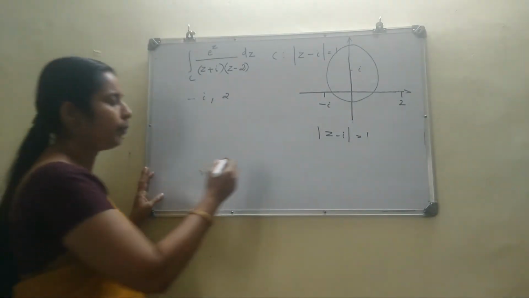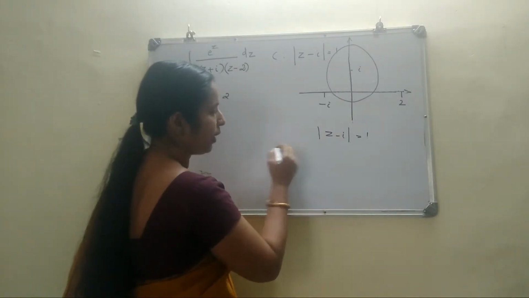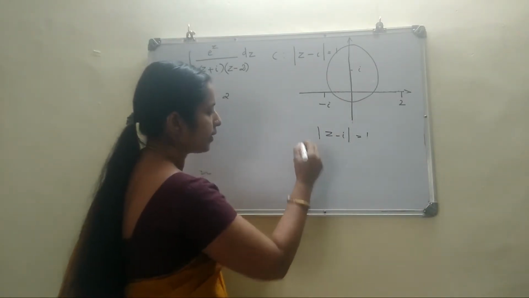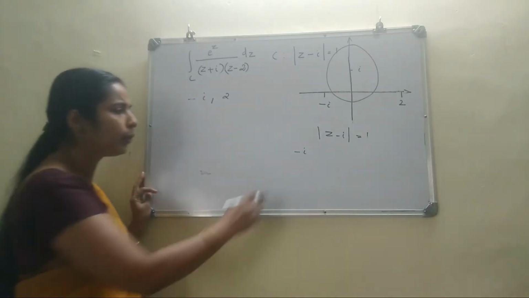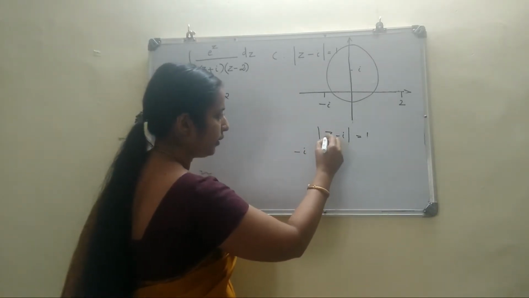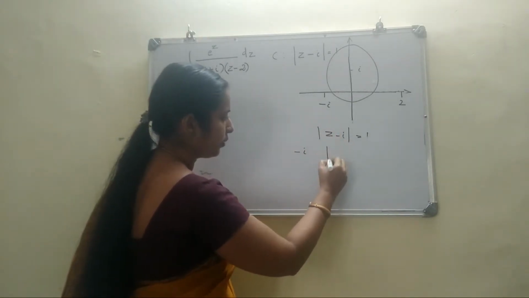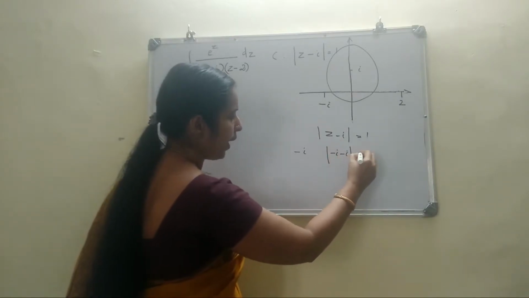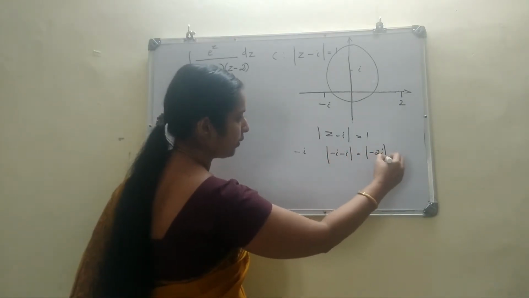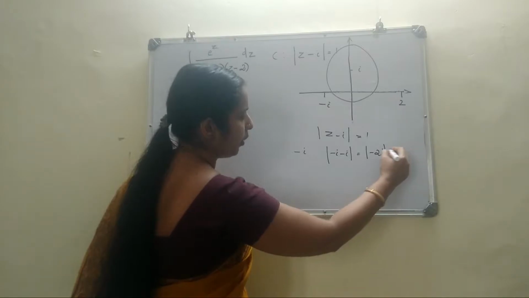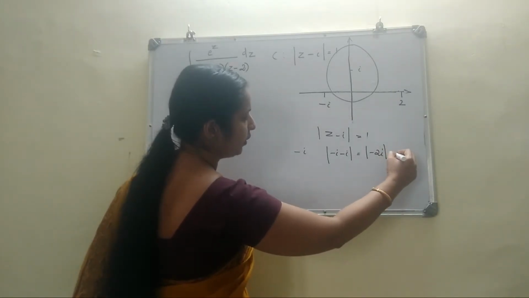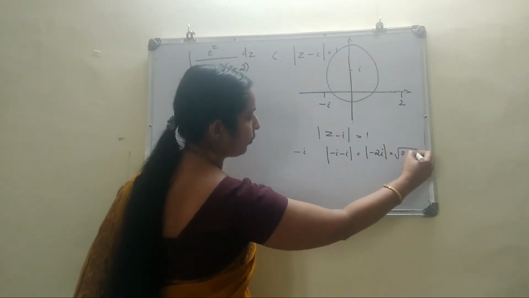Here we are checking whether minus i is inside or outside. You put minus i in this z. So mod of minus i minus i... that is, modulus of minus 2i, which is square root of 0 plus 4.